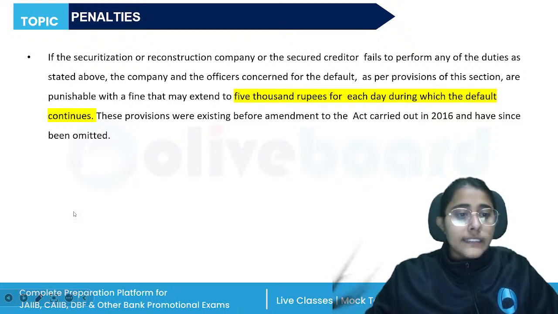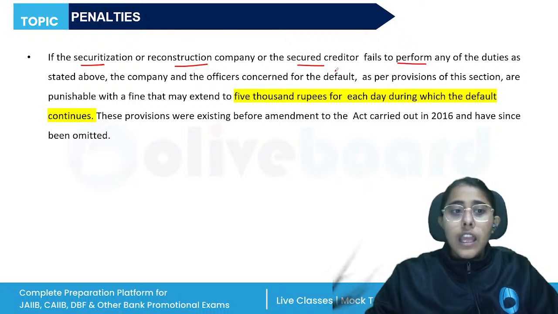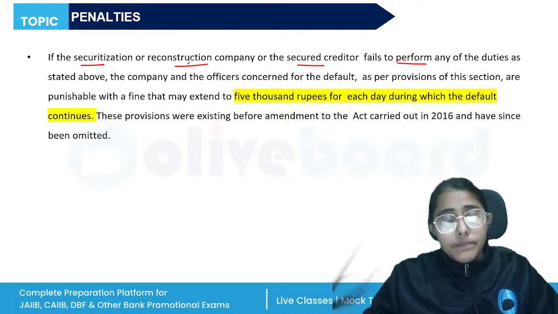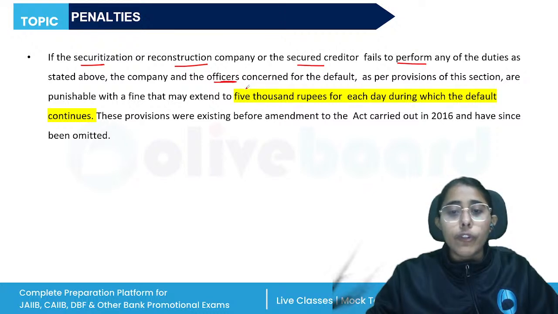In the case, if the securitization or the reconstruction company or the secured creditor fail to perform any duties which have been stated in the Act, then the company and the officers who are guilty for the default were liable to pay a fine which could extend to 5,000 rupees for each day during which the default continues.